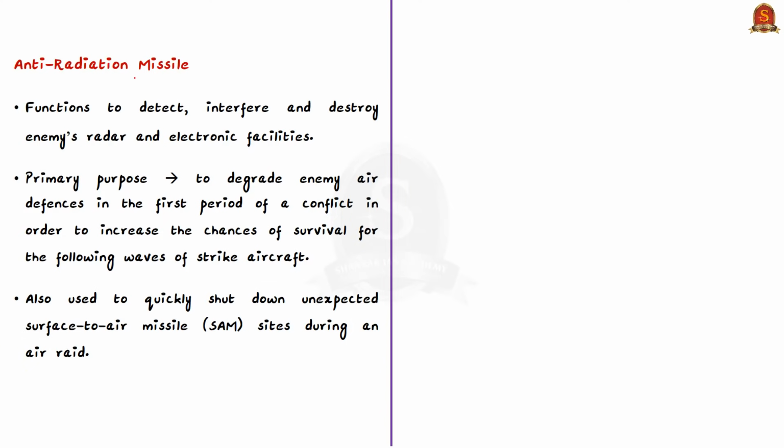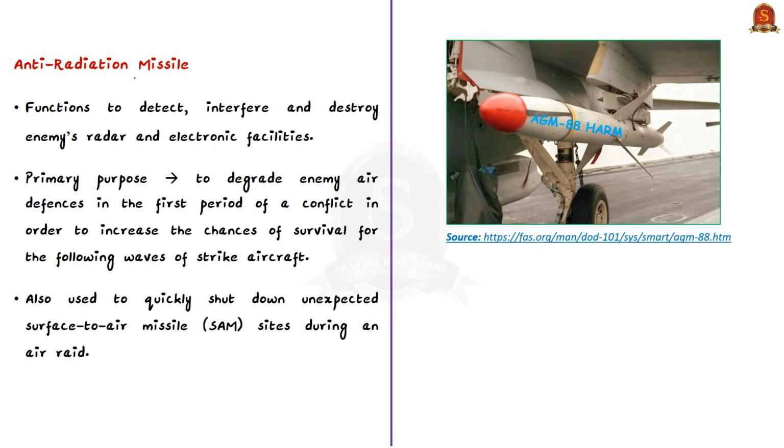Typically, these are designed for use against enemy radars by a country. The primary purpose of this type of missile is to degrade enemy air defenses in the first period of conflict in order to increase the chances of survival for the following waves of strike aircraft. They can also be used to quickly shut down unexpected surface-to-air missile sites during an air raid. Here, it is to be noted that since the middle of the 20th century, radars have been destroyed by anti-radiation missiles. But over the decades, the radars have been modified and modernized.